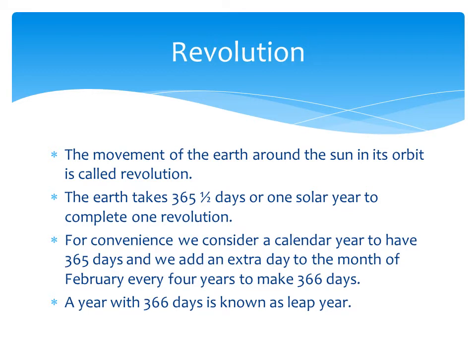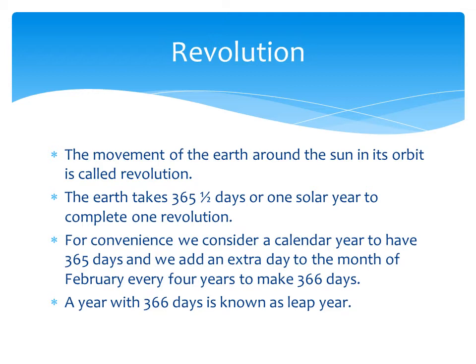As it was 365 and a half, for every 4 years, this half day is set aside. We take only 365 days, and the extra half days are added to the month of February every 4 years. So in that year, it has 366 days. It is called a leap year.